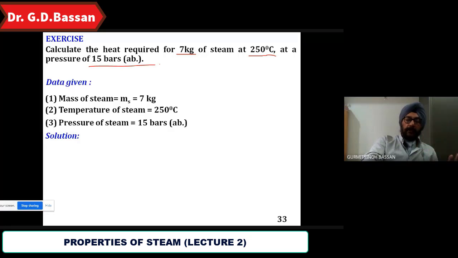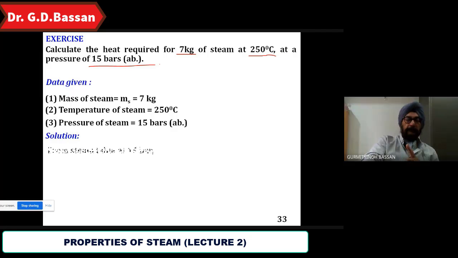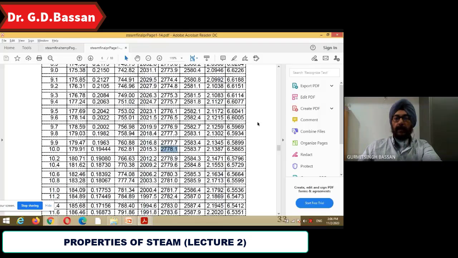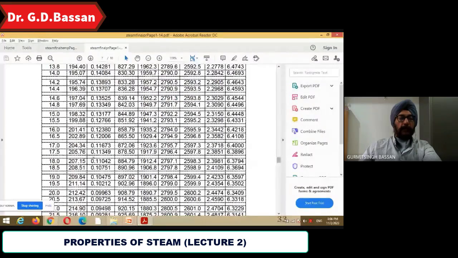So you know the equation, H sub is equal to mass multiplied by HF plus HFG plus Ks into T sub minus Ts. At 15 bar you find out HF and HFG.